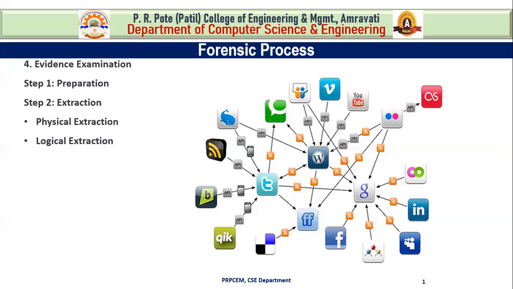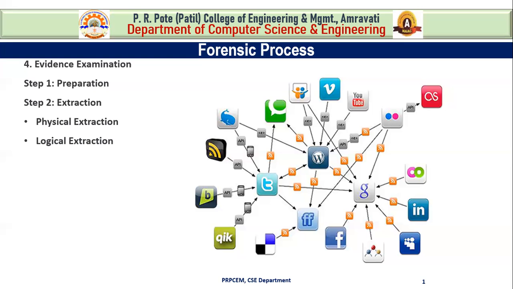Now physical extraction identifies and recovers data across the entire physical drive without regard to file system. Without regard to file system means we know that there are FAT and NTFS file systems. So without regard to these file systems, in physical extraction we identify and recover data across the entire physical drive, across the entire hard disk.